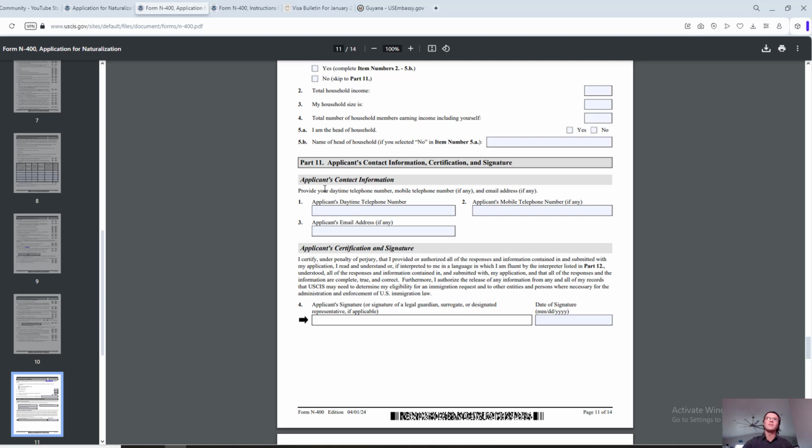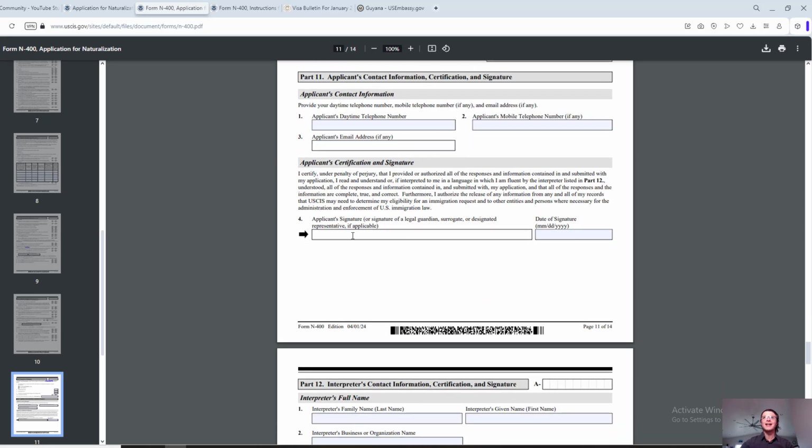The very last thing, part 11, is the applicant's contact information, certificate, and signature. So the one thing, daytime phone number, mobile phone number. Try to use 2 different phone numbers just in case. You know, let's say, husband, wife. If you don't have, let's say, landline, put your own phone number and your wife's phone number. You definitely put the email address so that they have your contact information in case they need to reach you.